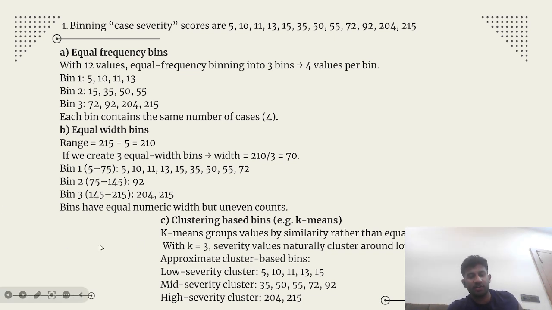So now our clustering based bins. Example, k-means. K-means groups values by similarity rather than equal count or equal range, with k equal to 3. Severity values naturally cluster around low, mid, and very high levels. Approximate cluster based means: low severity cluster 5, 10, 11, 13, 15. Mid severity cluster 35, 50, 55, 72, 92. High severity cluster 204, 215.